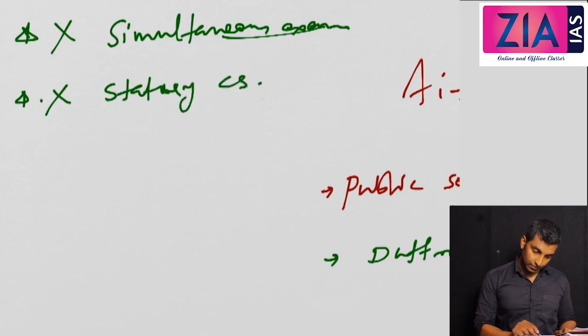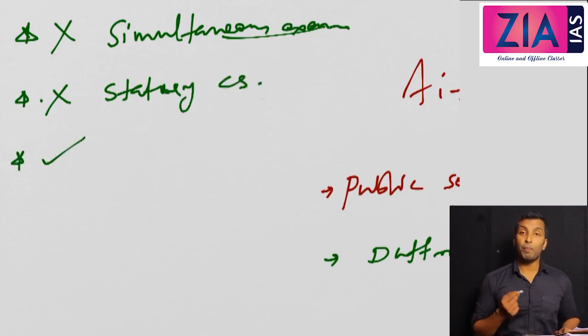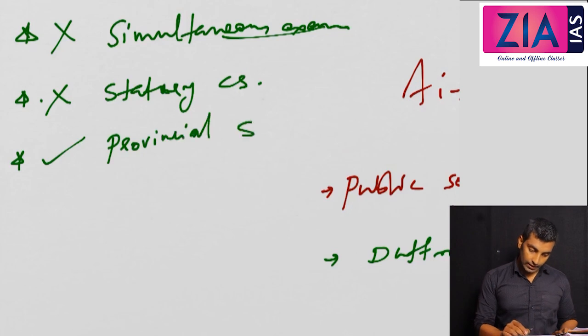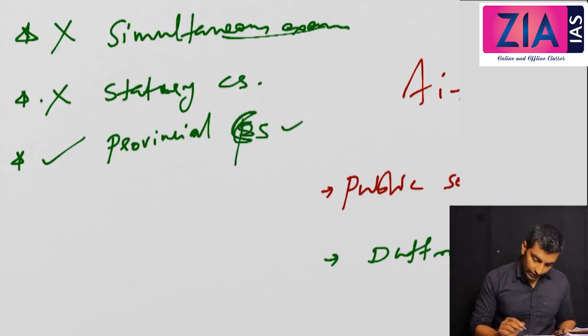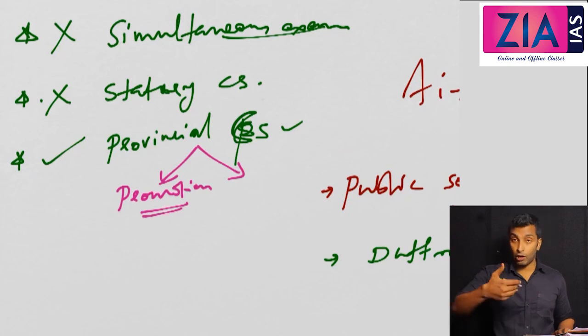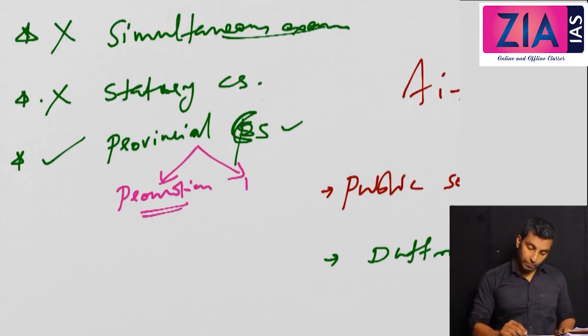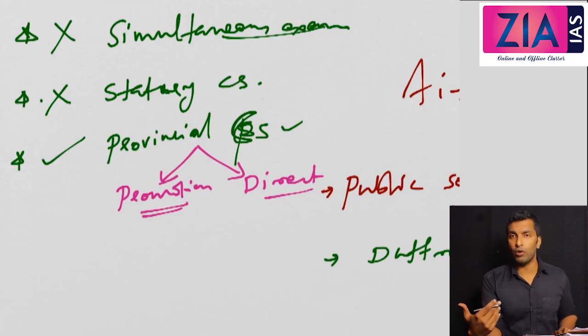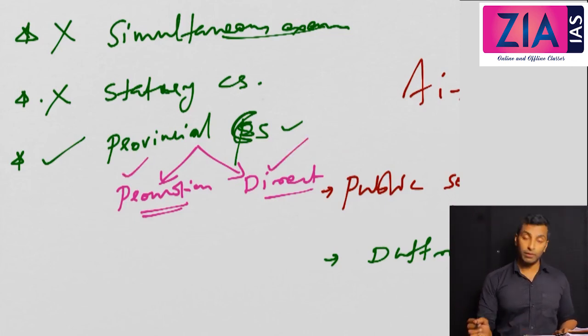Then next, he proposed the setting up of provincial civil services. These must be separately recruited, either by promotion from lower ranks or direct recruitment, like we follow even now in our states, right? So either direct recruitment or promotion from the lower ranks.